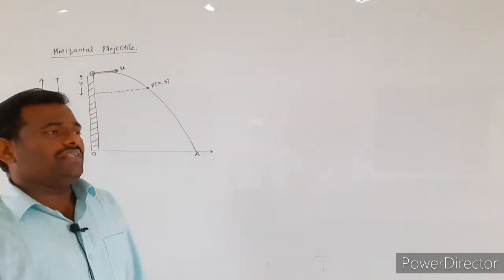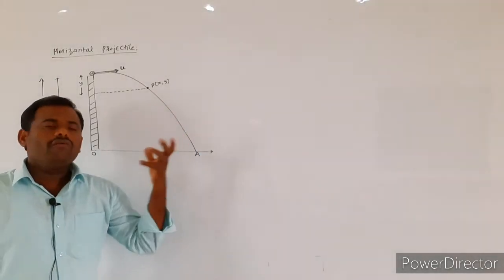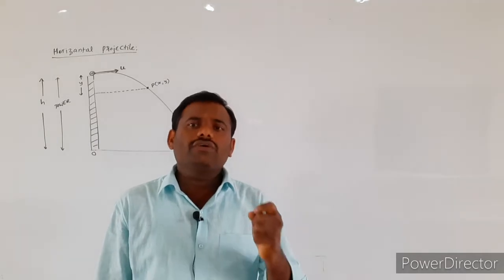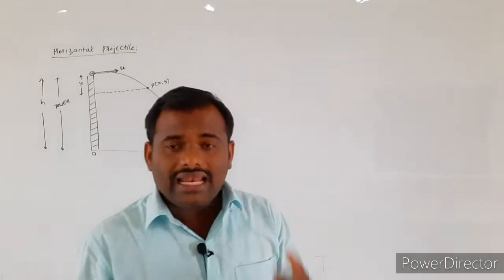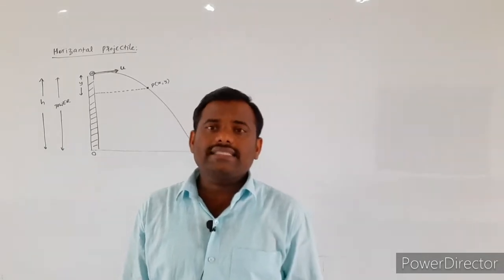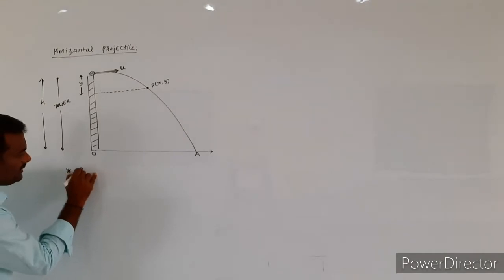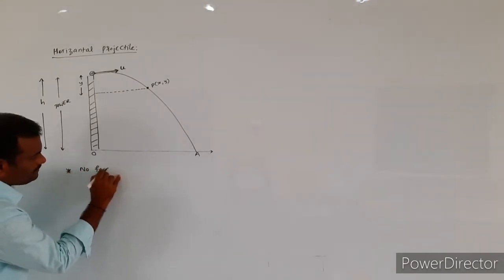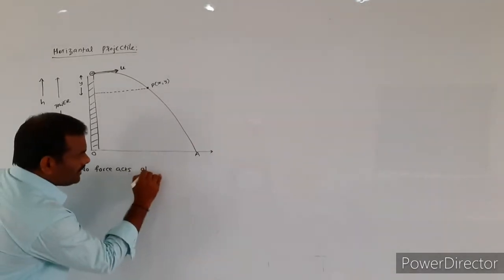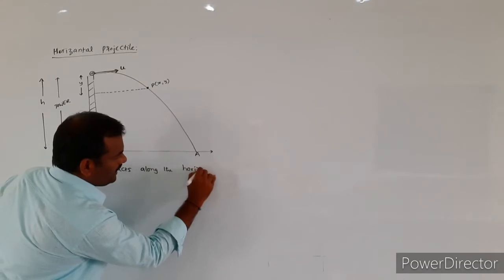What happens whenever the body is projected into the air horizontally? What type of forces are acting on the object? In the last class also I told, in the case of projectile motion, the first point is that no force acts along the horizontal direction.